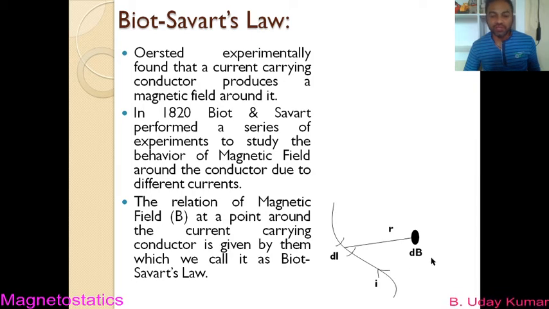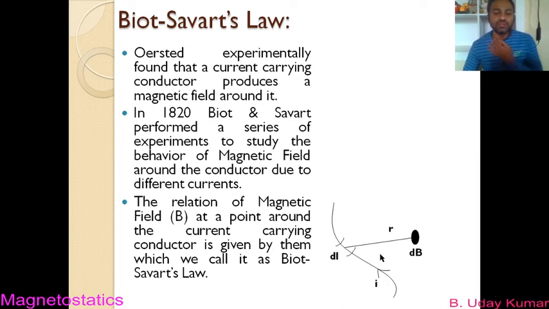So to do integration, first of all you need to have the formula for the magnetic field induction produced due to this current element. So this is what we are going to do. That means we are taking the help of mathematics to find the total magnetic field induction at this point P due to this entire current carrying wire.